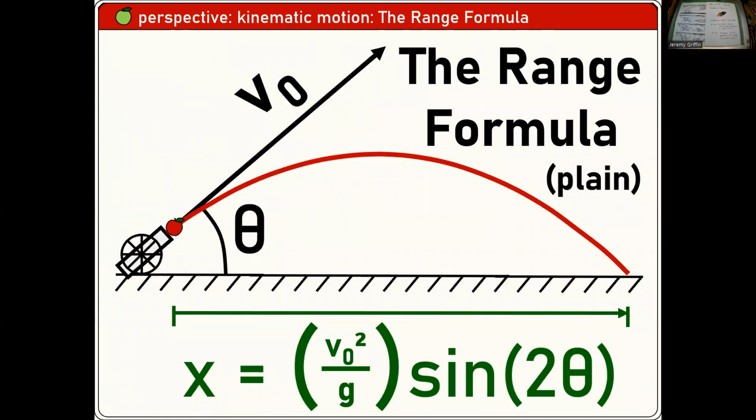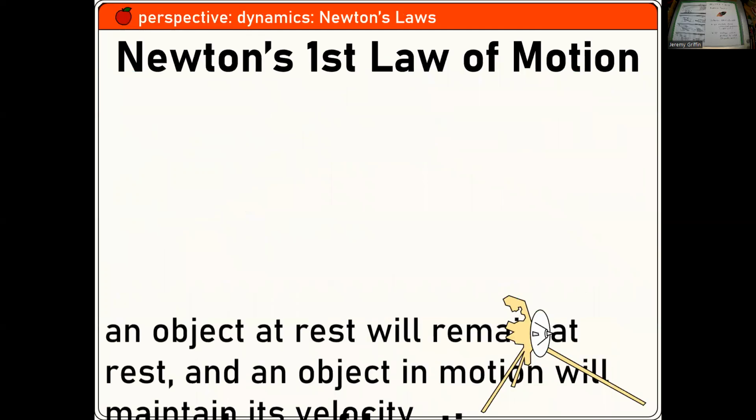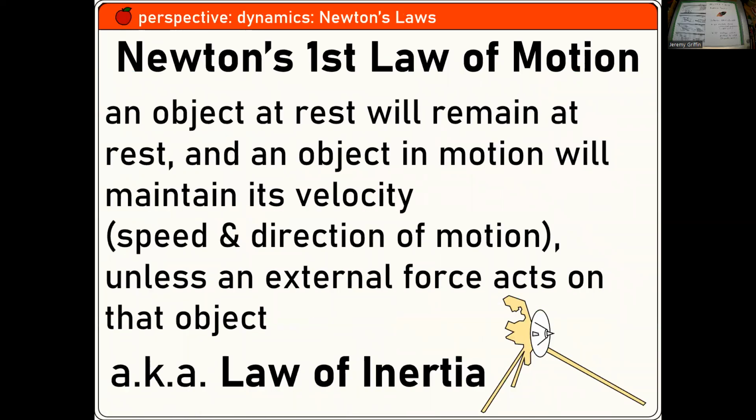Okay. There's a fun one. I think I may have tried that with you guys one day. But I was going to ask you guys, and you would have said Newton's first law of motion is the law of inertia, right? An object at rest stays at rest, and an object in motion wants to maintain its velocity, unless there's an outside force. So if you ever see anything speeding up, slowing down, or changing direction, there must be a force on it.